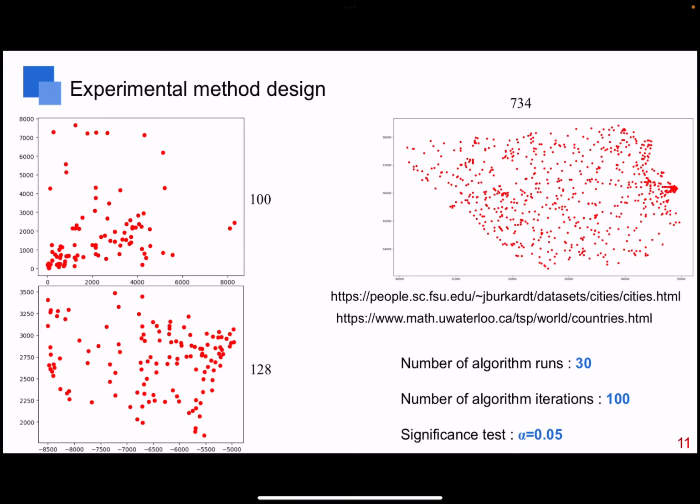As shown in the figure, the points in the three graphs are the city positions in the TSP problem for 100 cities, 128 cities, and 764 cities.